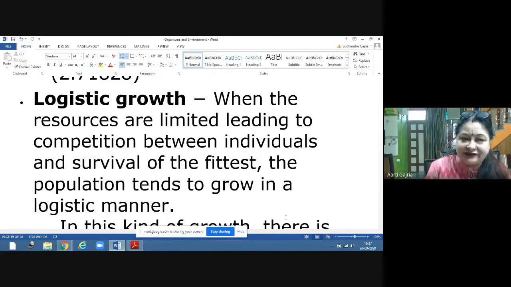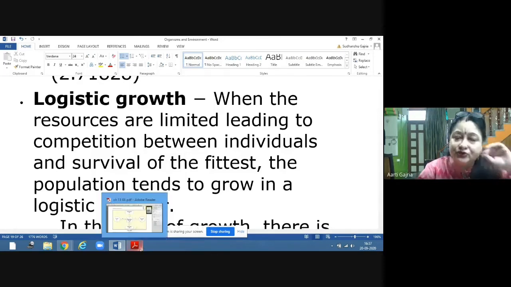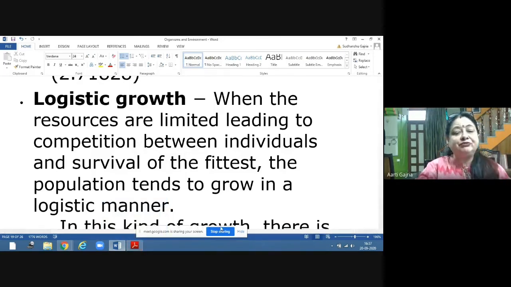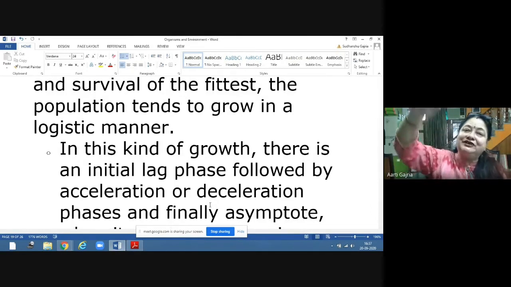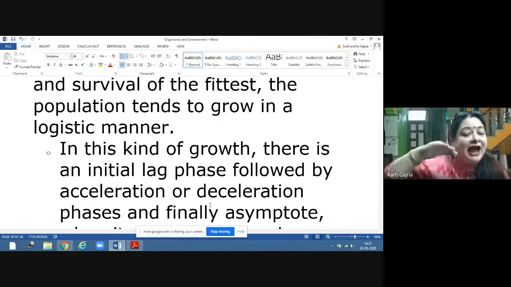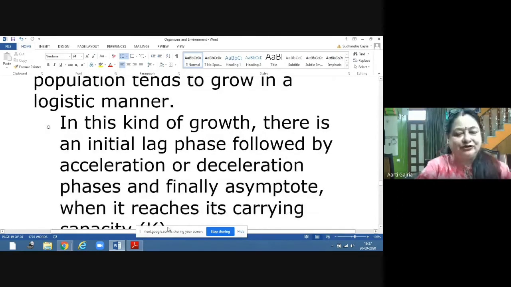They are the fittest. So in logistic growth, when the resources are limited, leading to competition between individuals and the survival of the fittest, the population tends to grow in a logistic manner. And what is this logistic manner? What will you find in this kind of growth? There is an initial lag phase. Lag phase means a slow phase, not very high, followed by acceleration. There will be acceleration and deceleration phases, and finally an asymptote when it reaches its carrying capacity.